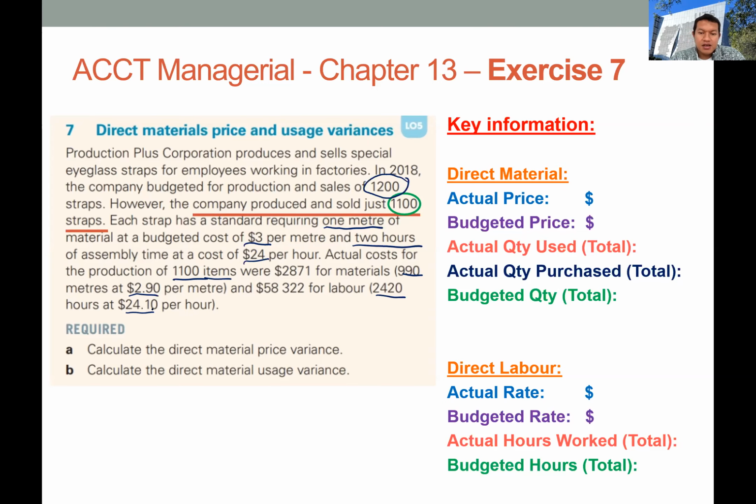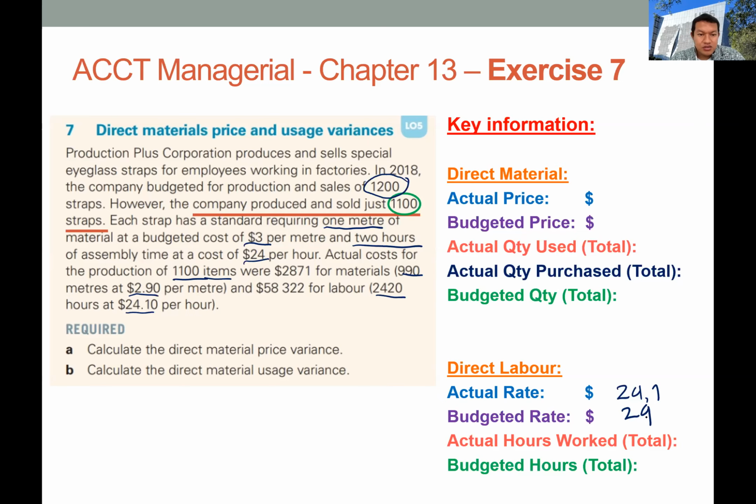In direct labor, the actual rate is 24.1, and the budget rate is 24. Looking at these differences in rate, you can see that the actual rate is slightly higher than the budget rate. So the variance will most likely be unfavorable, right?